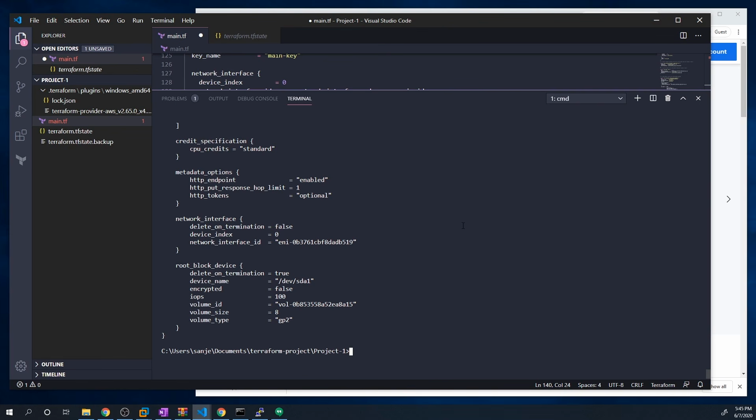So, those are the two commands. Keep those in mind: terraform state list and then terraform state show. Those are going to be the two big ones.